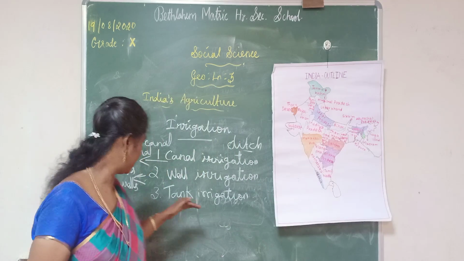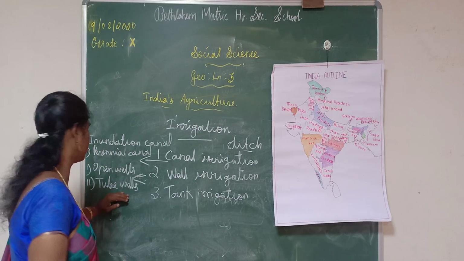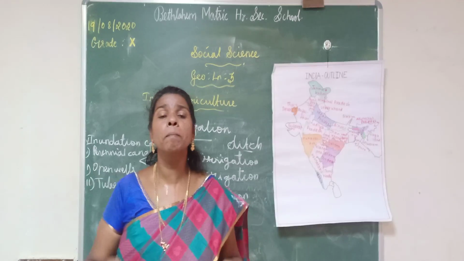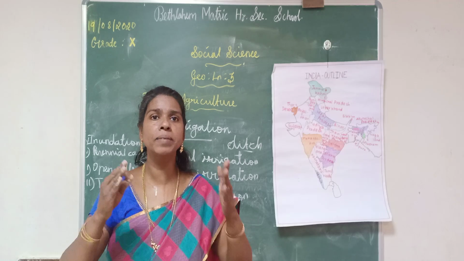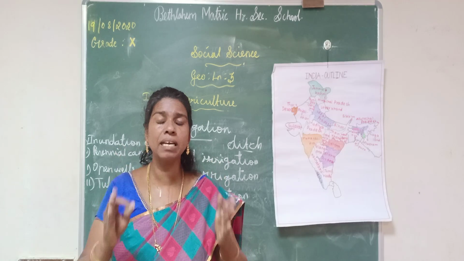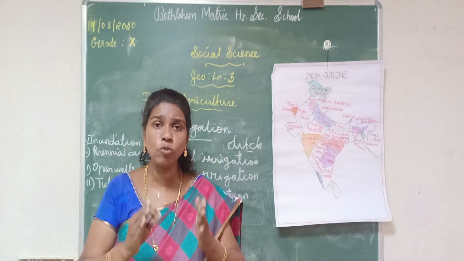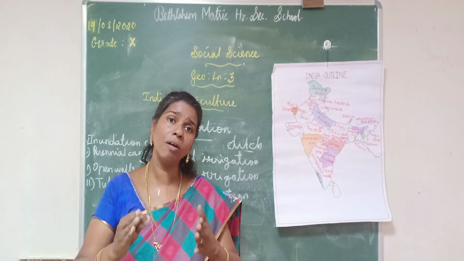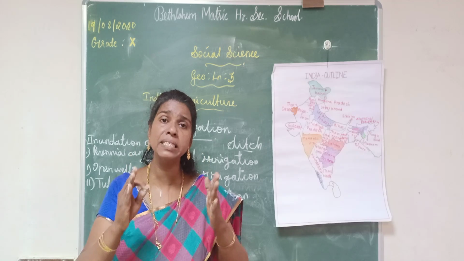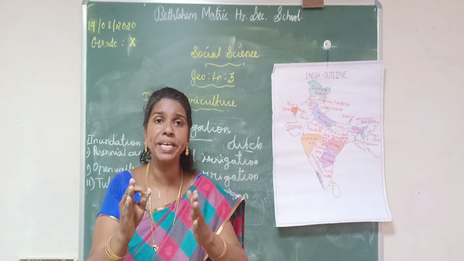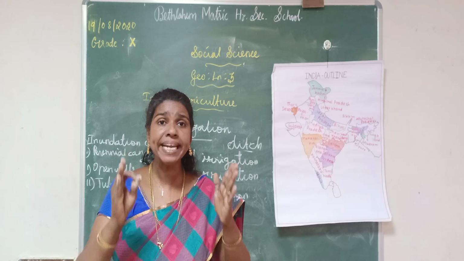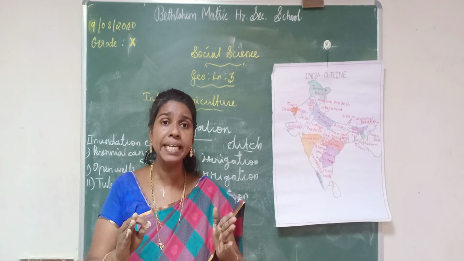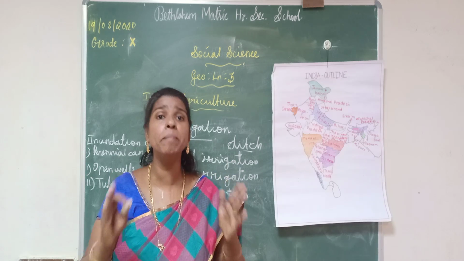Then the second one is tube wells. A tube well is one of the main water wells, in which a long stainless steel tube or pipe is bored into the underground. Stainless steel is a type of steel that contains chromium, so it is not damaged.